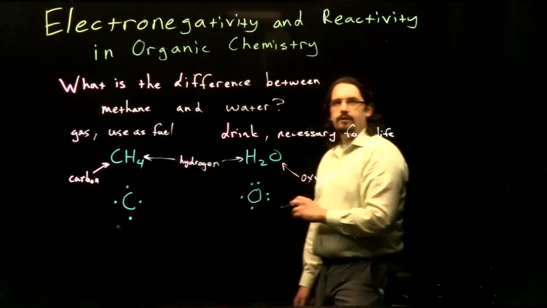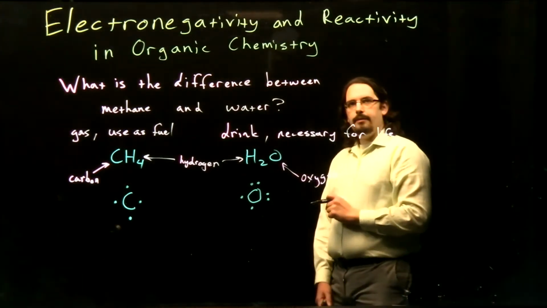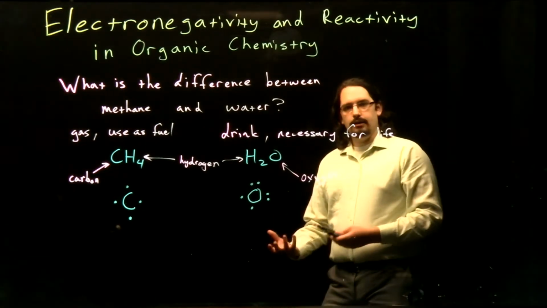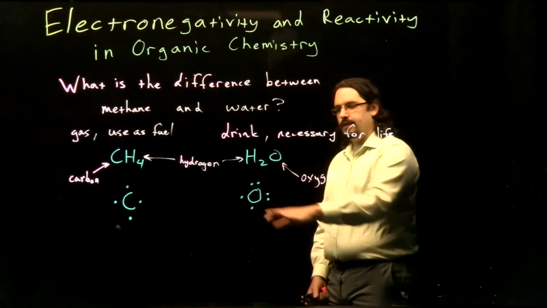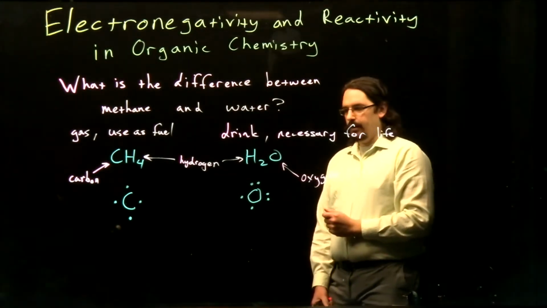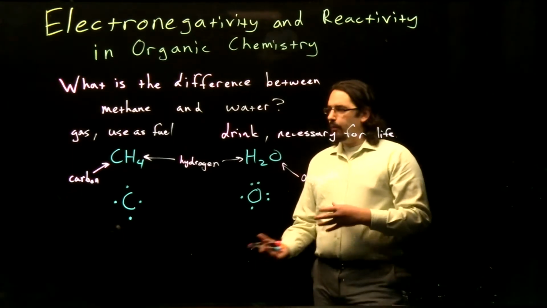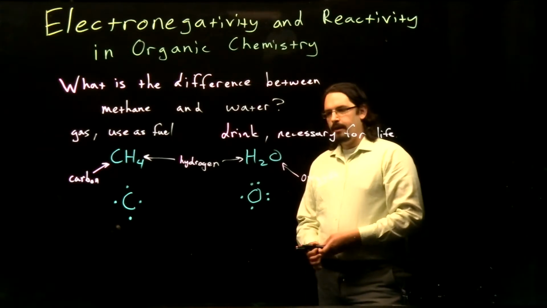And we can draw those valence electrons around our atoms here to represent them as we would in a Lewis diagram. So here's our carbon with our 4 valence electrons, and our oxygen over here with our 6 valence electrons. So this makes for one of our key differences here between our methane and water.